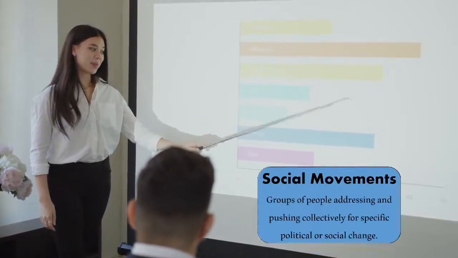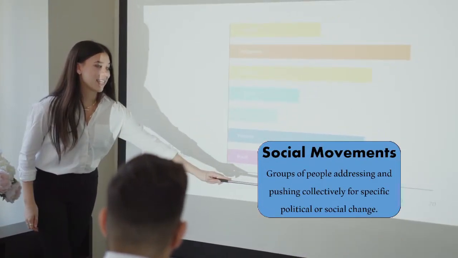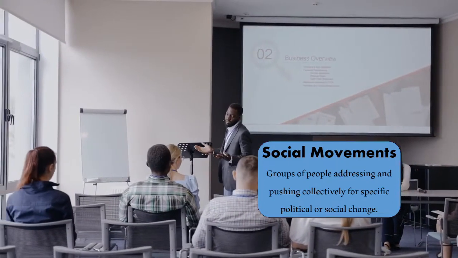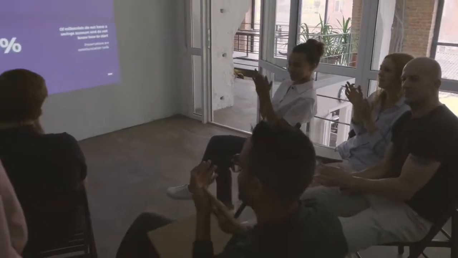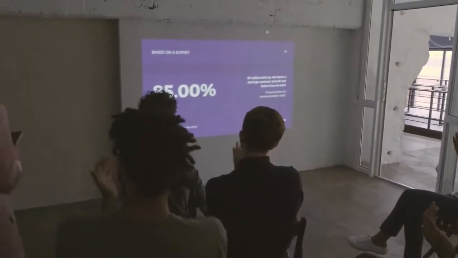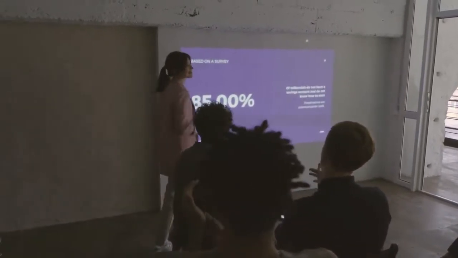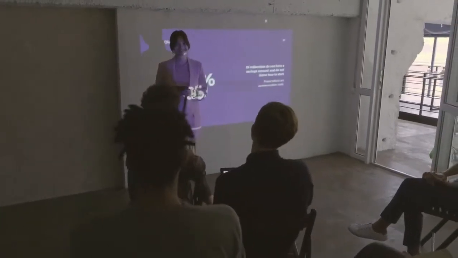So social movements involve large groups of people pushing collectively for significant and specific political or social change, addressing issues along the way. Social movements across our course countries have put pressure on the state to promote indigenous civil rights, redistribute revenues from key exports such as oil, conduct fair and transparent elections, and ensure fair treatment of citizens of different sexual orientations. Let's look at some examples.